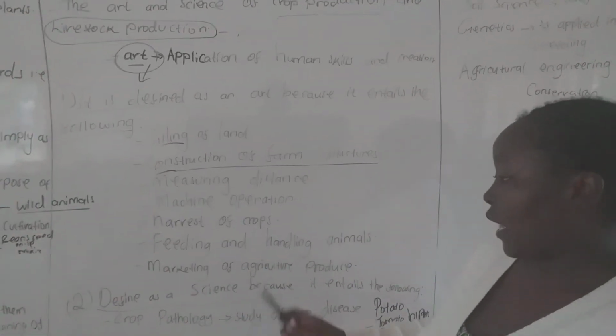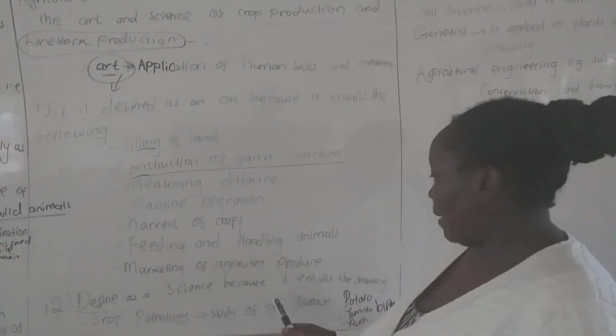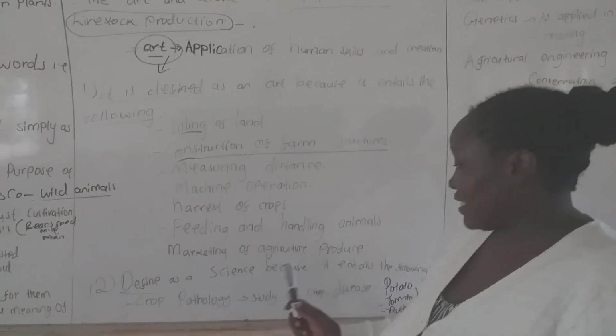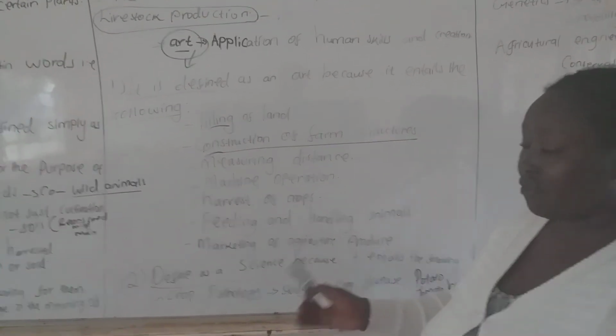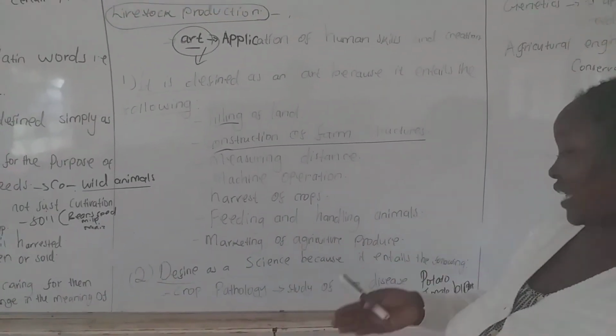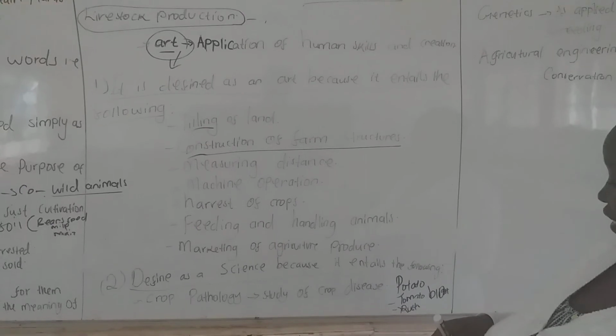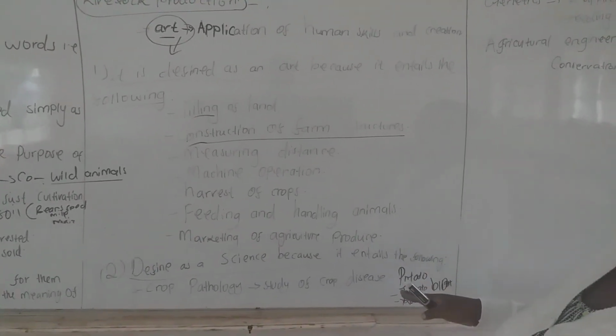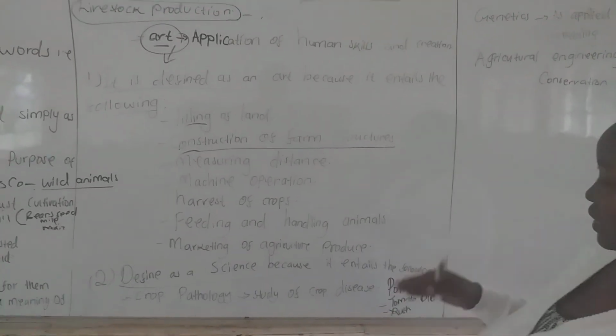So I've said it is defined as a science because it entails the following. We have crop pathology, which is just the study of crop diseases, with examples being potato and tomato blight, and rust in cereals.